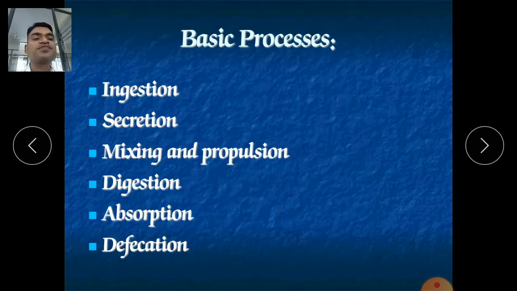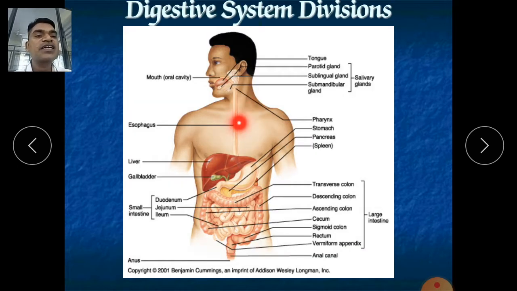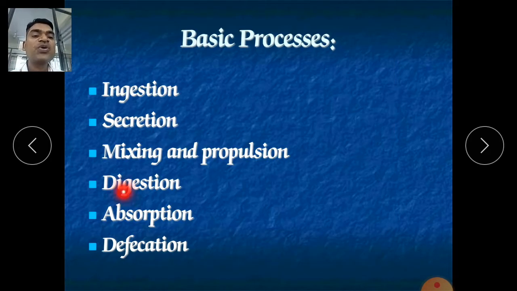So mixing and propulsion means pushing the food forward. That process is called propulsion. It is also called peristaltic movement, and it is also called GIT motility. The internal part of the intestine is called the lumen, and this small intestine is also called the gut. Here digestion will start.